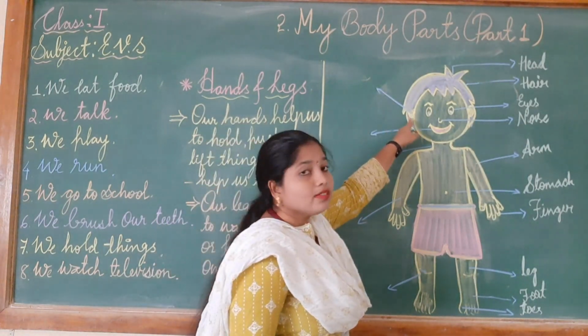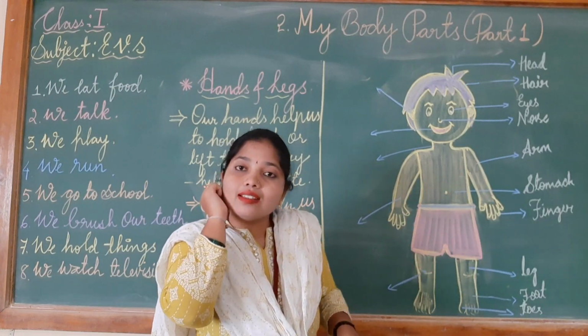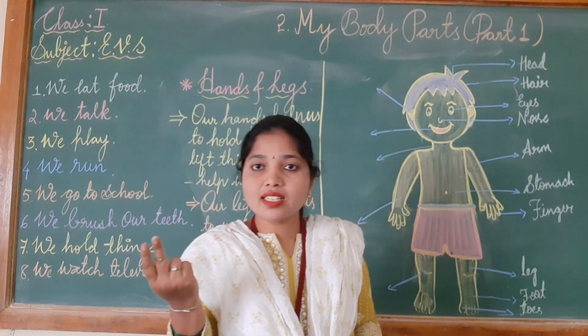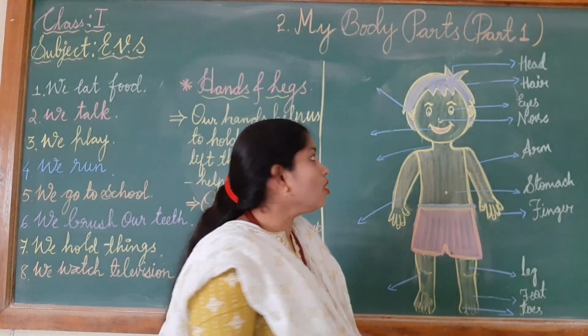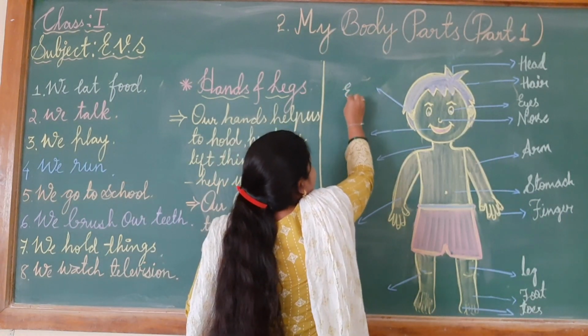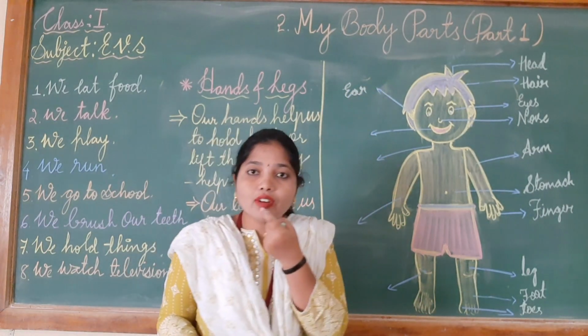Here children, this is what? This is ear. This is called ear. How many ears do we have children? We have 2 ears. So here I will write E-A-R. Ear.